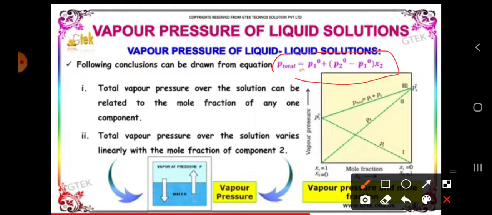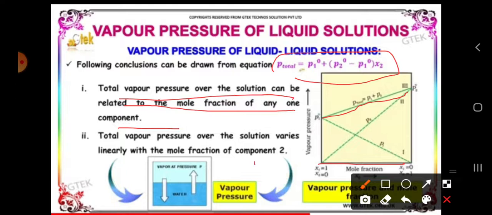Now here we are saying the total vapor pressure over the solution is related to the mole fraction of any one component. So the total vapor pressure is related to the mole fraction of the component. By this we can say the vapor pressure of the solution has a relation with component 2 also. Not only one component, any one component is the same.